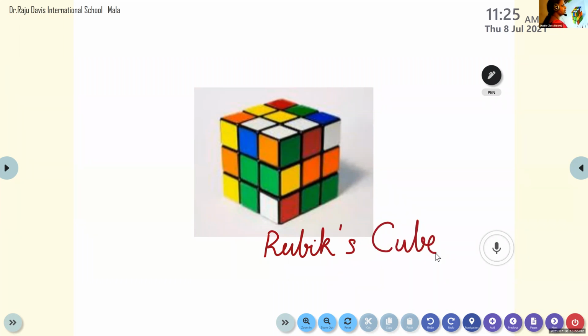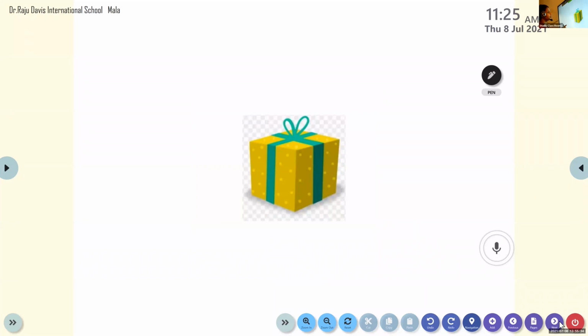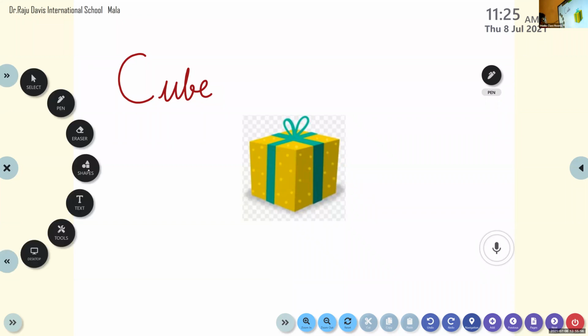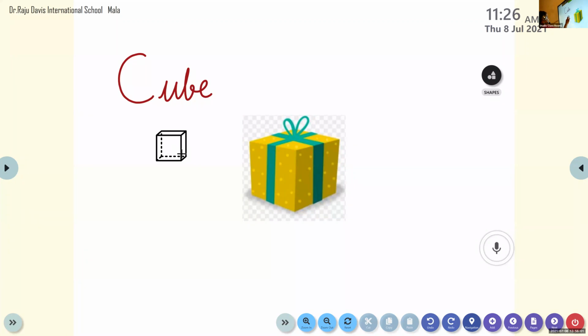Okay, now let us see another object. See, this is also a gift box. This also has the shape of a cube, C-U-B-E. I will write the spelling here. Now let us see what this shape is. See, this is a cube structure. Okay, this is a cube.